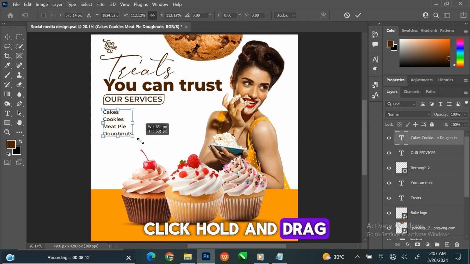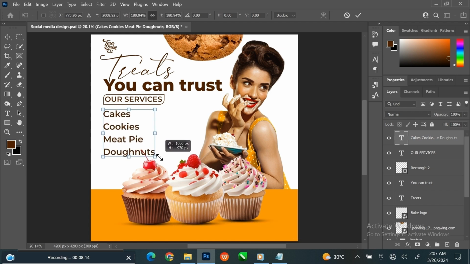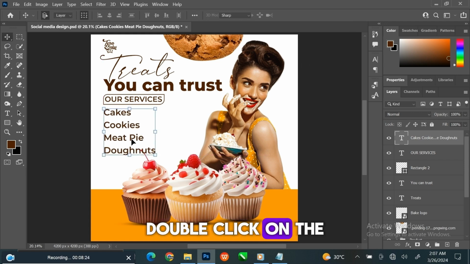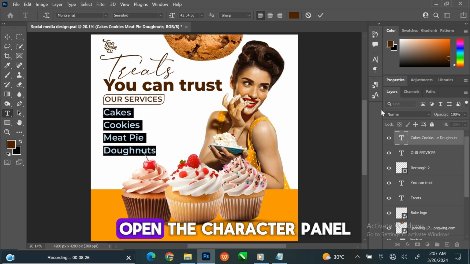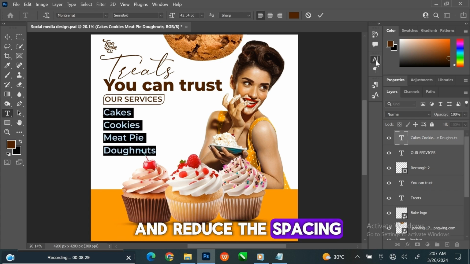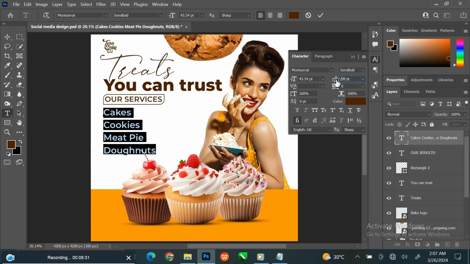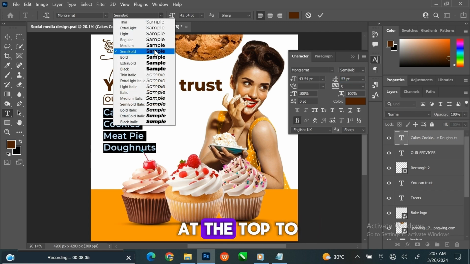Click, hold, and drag to increase the size. Double-click on the text to make a selection. Open the character panel and reduce the spacing. Go to the Option menu at the top to change the font.